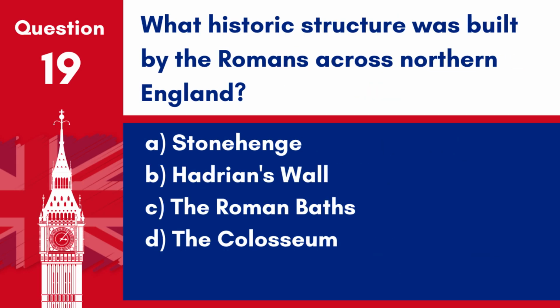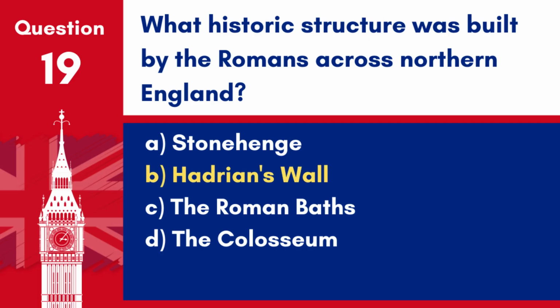Question 19. What historic structure was built by the Romans across northern England? A. Stonehenge. B. Hadrian's Wall. C. The Roman Baths. D. The Colosseum.